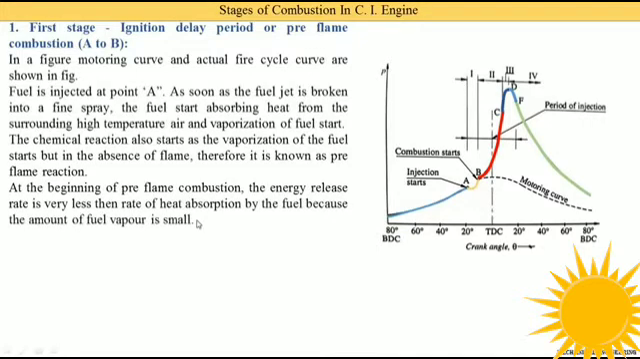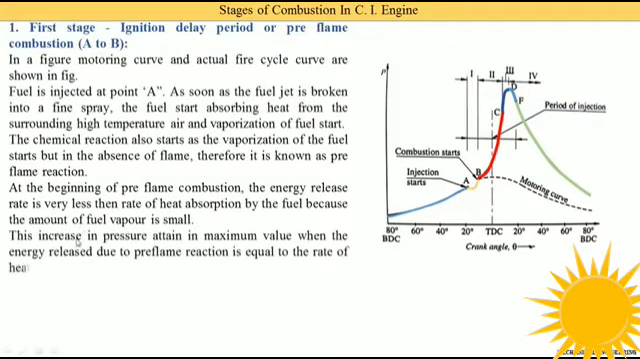At the very beginning of the pre-flame combustion, the energy release rate is much less than the rate of heat absorption by the fuel, because the amount of fuel vapor is small. That means the fuel present inside the chamber absorbs very little heat during this period. That's why the curve increases slowly. When this increase in pressure attains its maximum value, the energy released due to the pre-flame reaction is equal to the rate of heat absorption by the fuel.